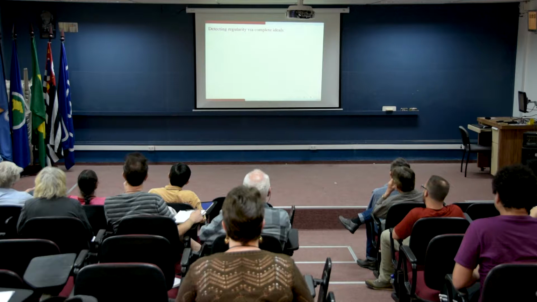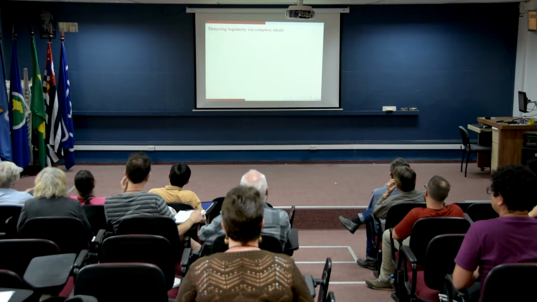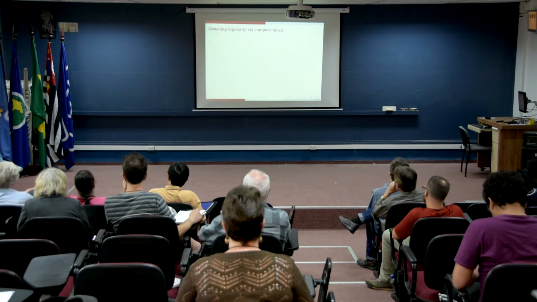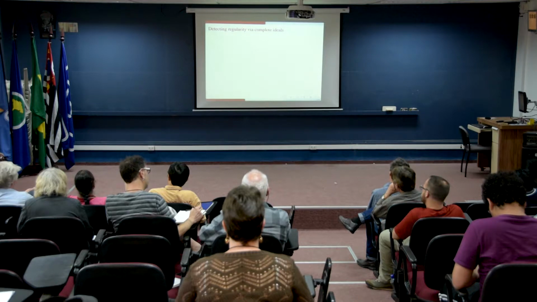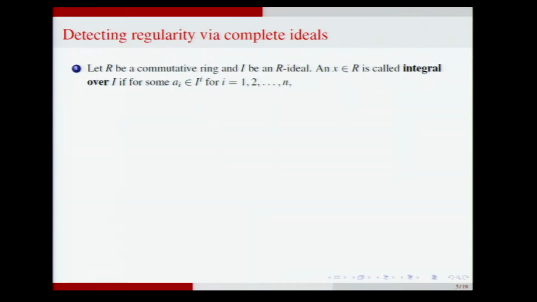All right. Here, coming to 2019, there is another generalization of Nagata's theorem detecting regularity via complete ideals. So take a commutative ring R and an ideal I. An element x in R is called integral over this ideal if there are elements a_i so that we have this monic equation, and the coefficients are in the correct power of the ideal.